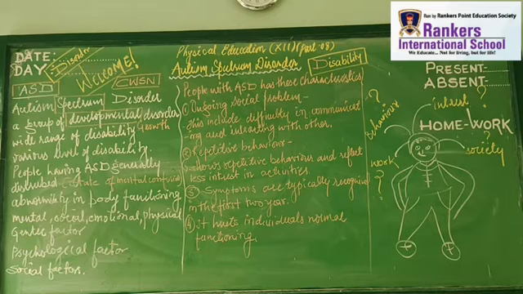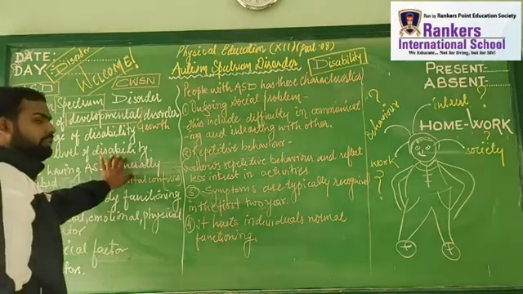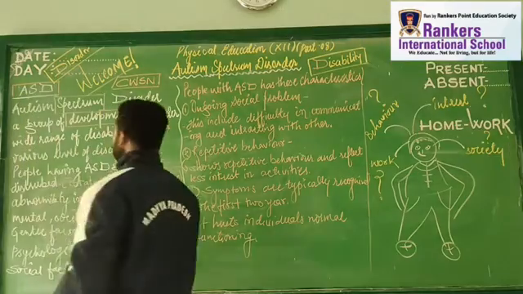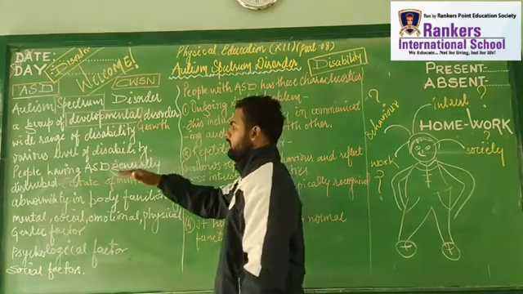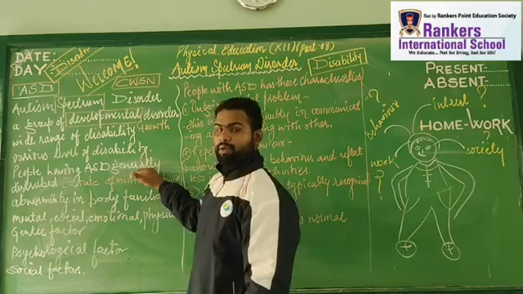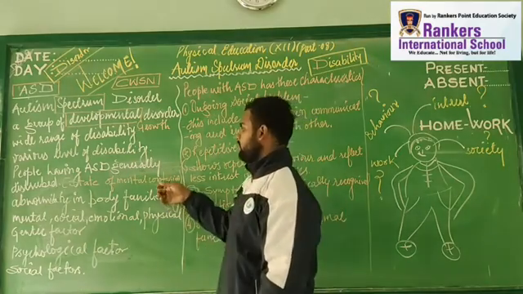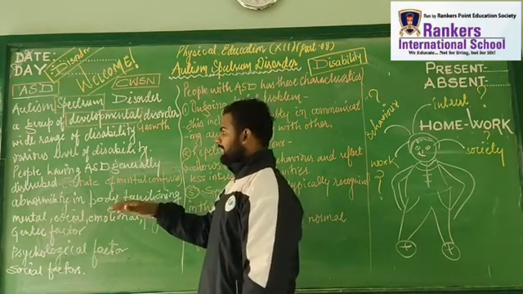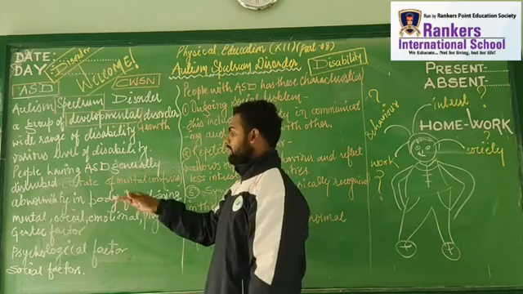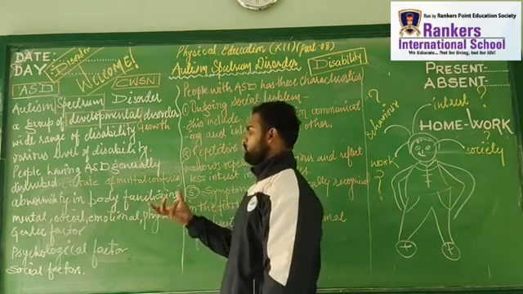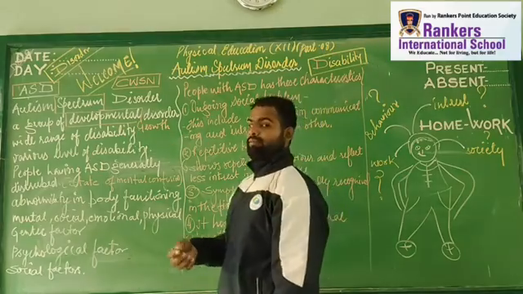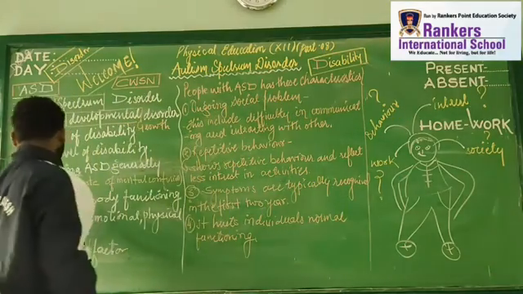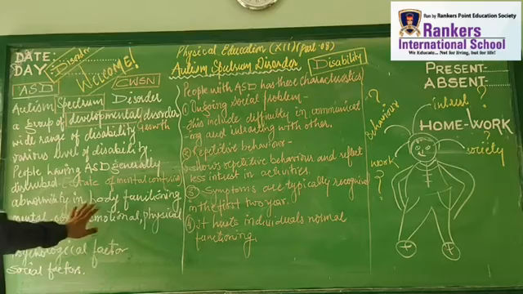So autism spectrum disorder here is clear, that is a group of developmental disorders which have a wide range of disabilities and various levels of disability. So it deals with people having various disabilities, at different levels. People having ASD are generally disturbed because they are in a state of mental confusion. People having ADHD, a person with a mental disorder, right? Emotionally imbalanced, socially not interactive, with abnormality in their body function.